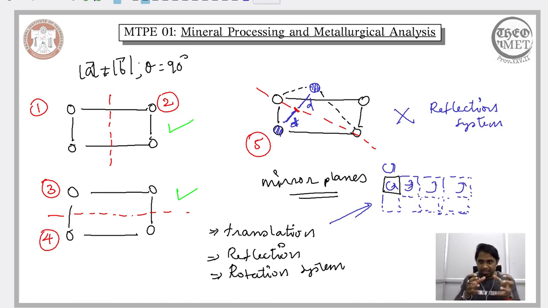And even after rotating it, if we are able to establish the arrangement of the atoms in a given lattice plane, then it means that particular motif or that particular unit mesh exhibits the rotational symmetry. So this is, in addition to the translation symmetry and reflection symmetry, one other symmetry that we can observe when we are talking about the regular arrangement of the atoms.